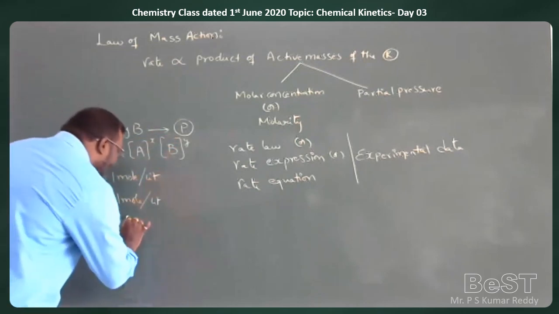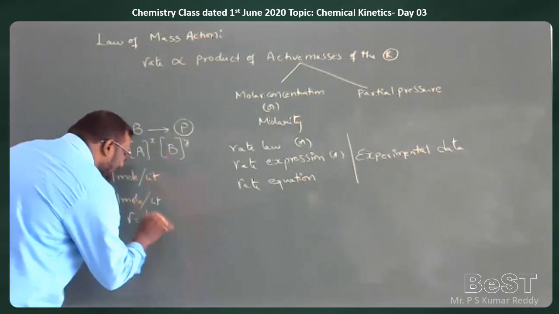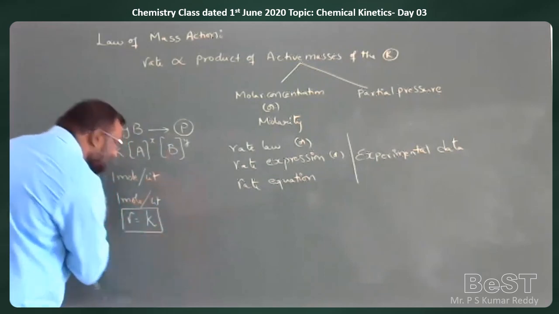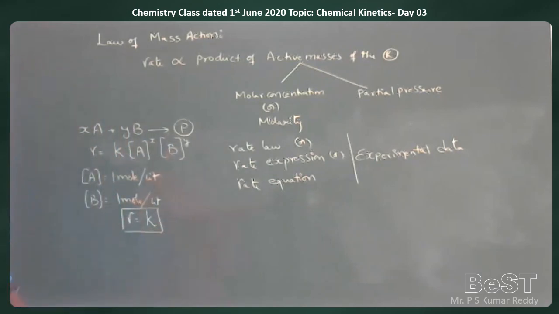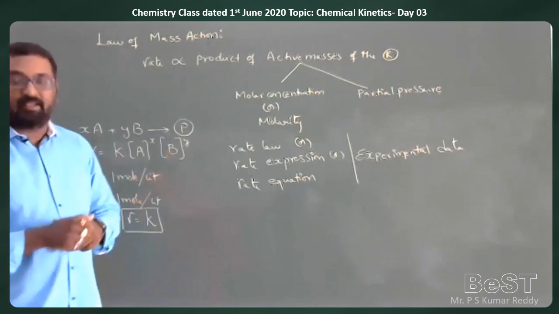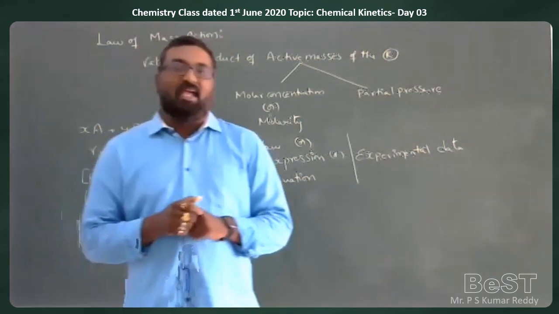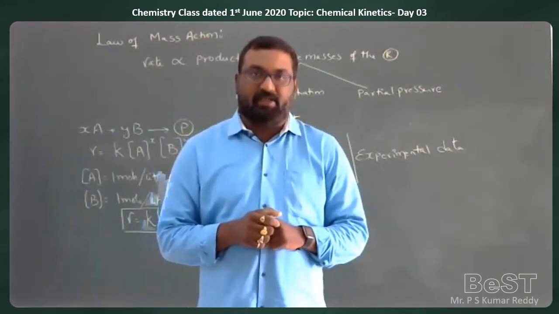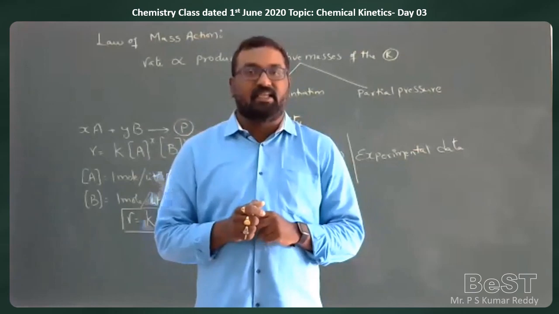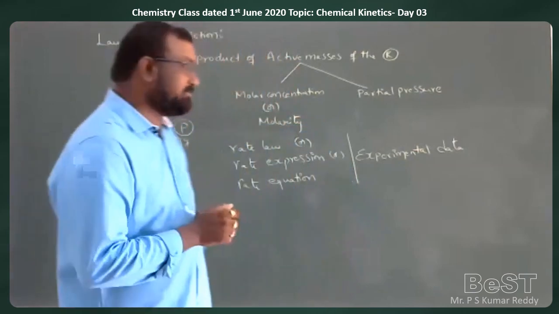So then R is equal to K. When concentrations of the reactants are unity, or 1 unit, then the rate of the reaction is equal to the rate constant.